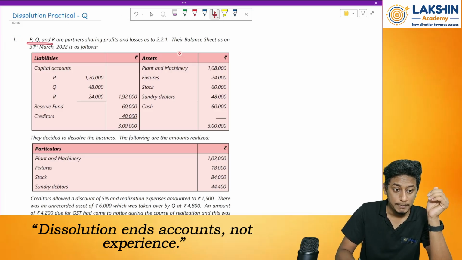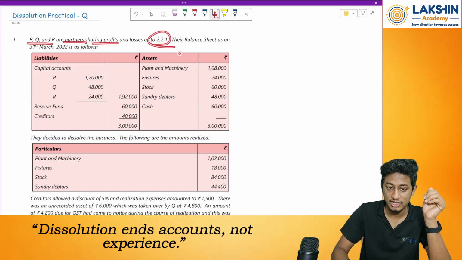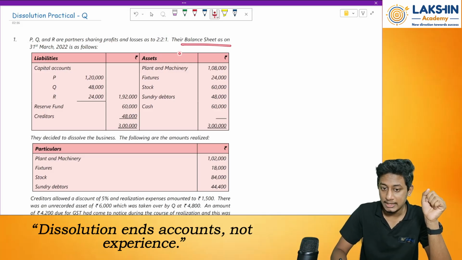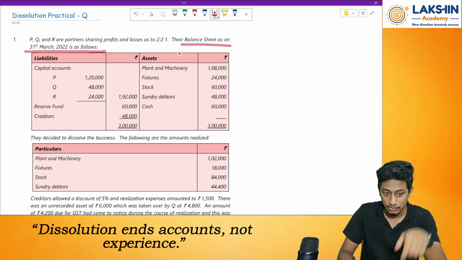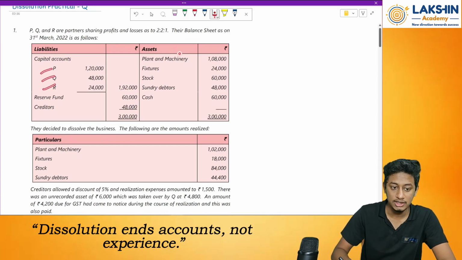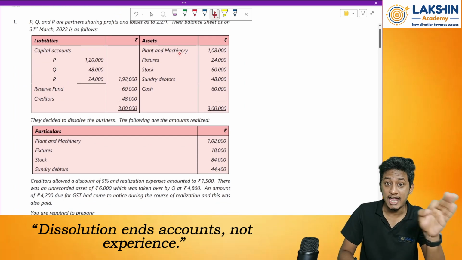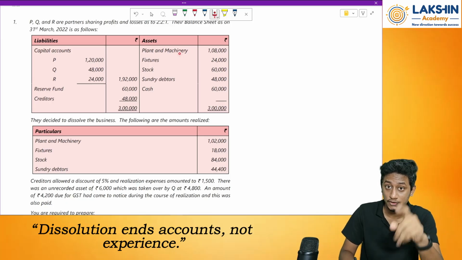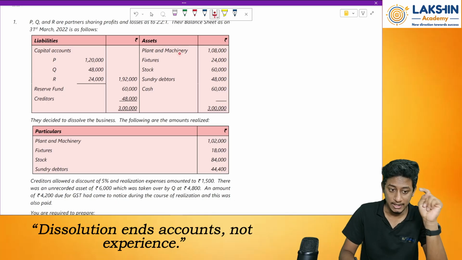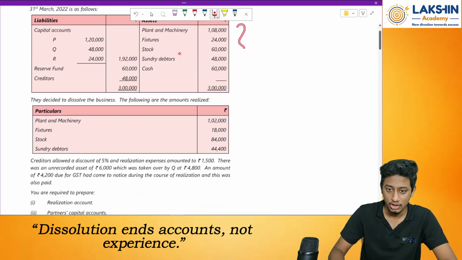Look at the question. P, Q, R are partners sharing profit and losses in the ratio of 2:1. Their balance sheet as on 31st March is as follows. So they have given you all the values over here, right? Then reserve fund is there. So this reserve fund, what to do with this? This has to be transferred to the partners' capital account.